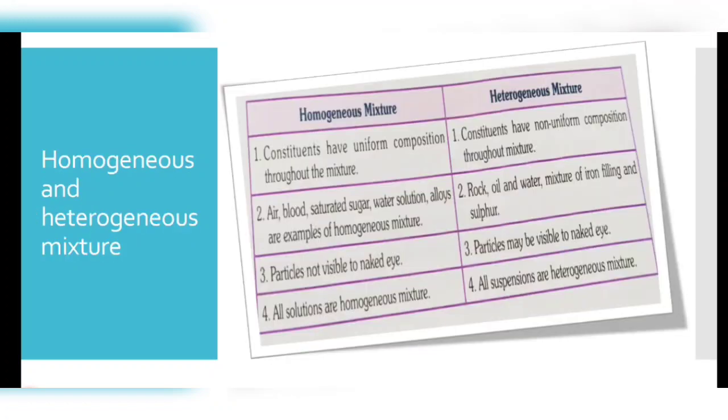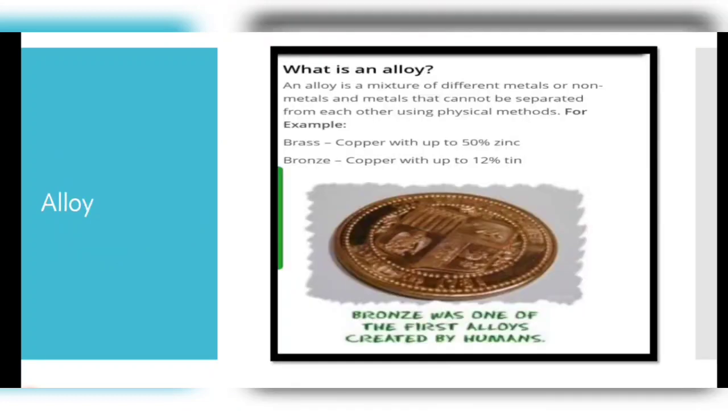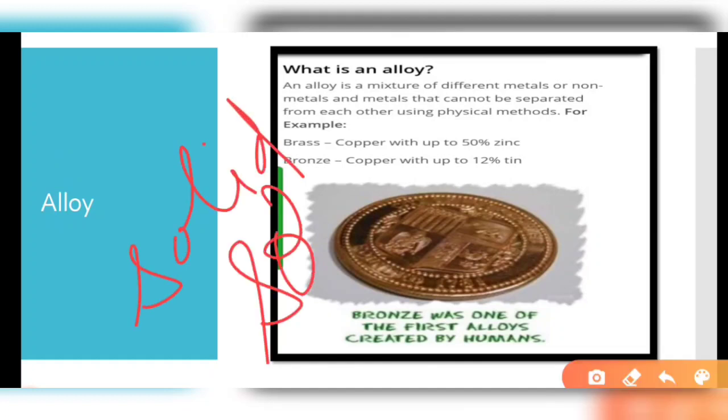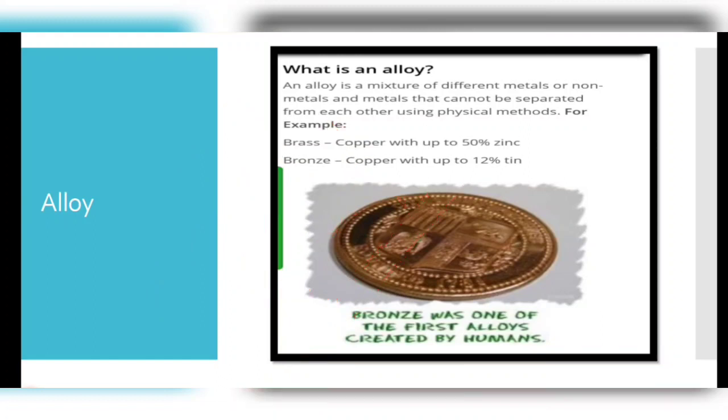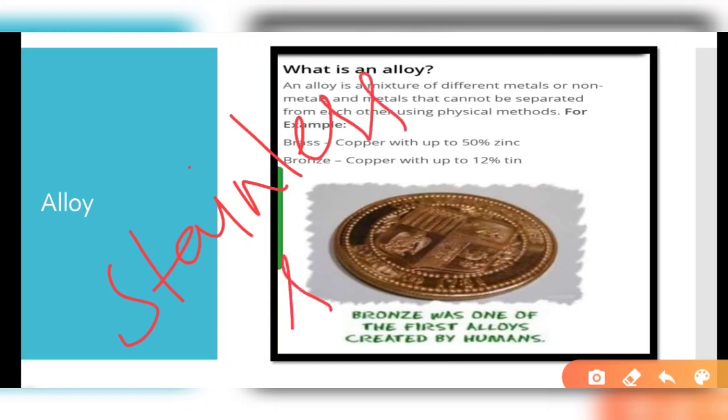So we have come to one term here in the previous discussion, that alloys are also a homogeneous mixture. What are alloys? Alloys are different types of metals, or metals and non-metals, mixed together. It is a mixture of solid and solid components. By physical means, we cannot separate the alloys. For example, stainless steel, which you might use at home in your daily life. By filtration or by heating, you cannot separate the different components of stainless steel.